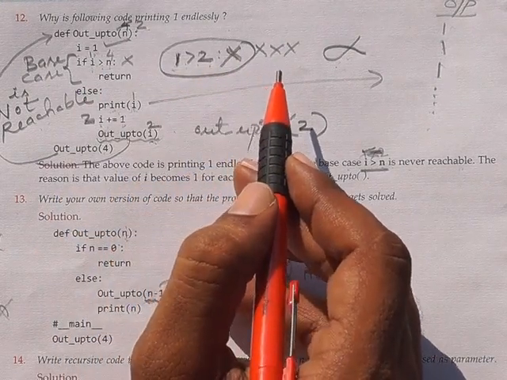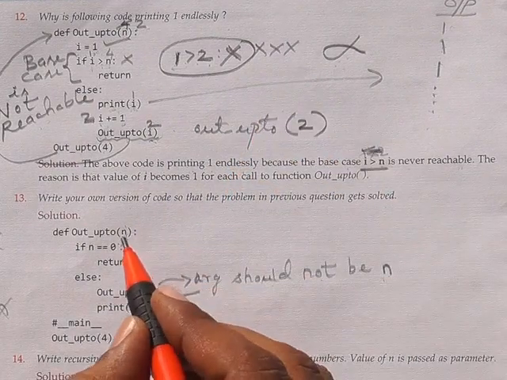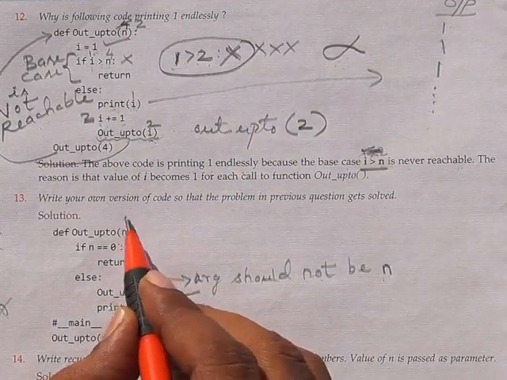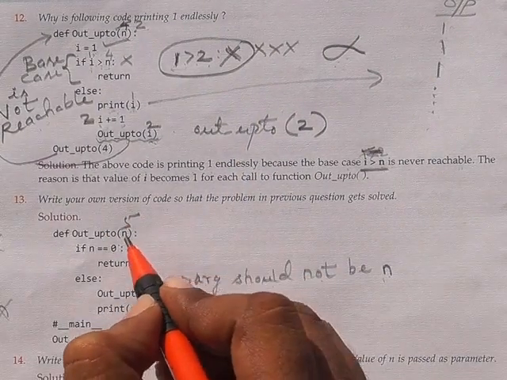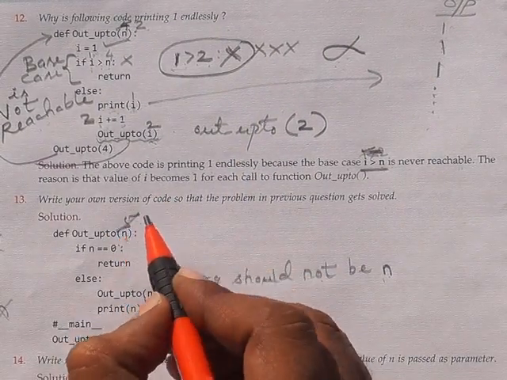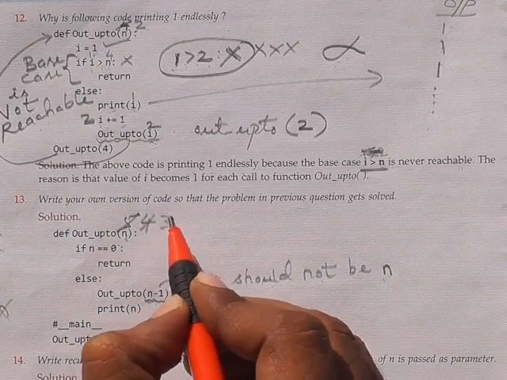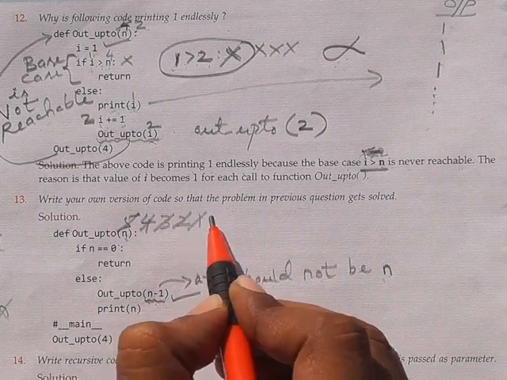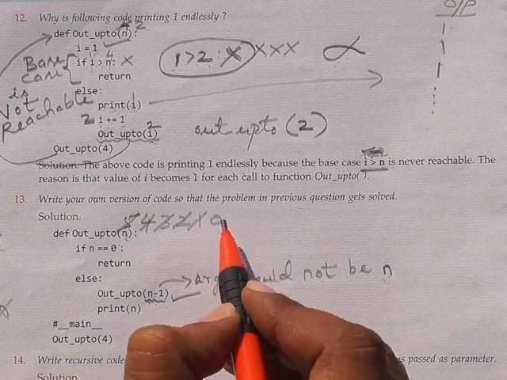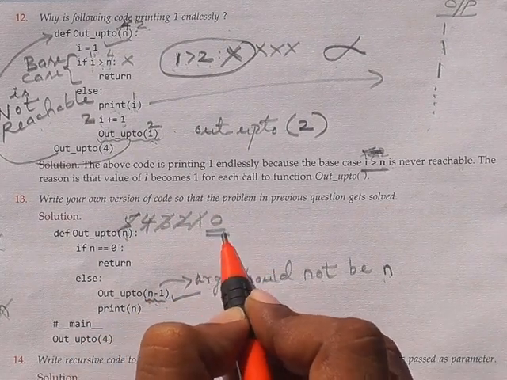So what you can do now, listen here: if the value of n is 5, and you give n minus 1, first time the n value will be 5, next time 4, next 3, next 2, next 1, and next n value will be 0. Anyhow it is going to reach the value 0.